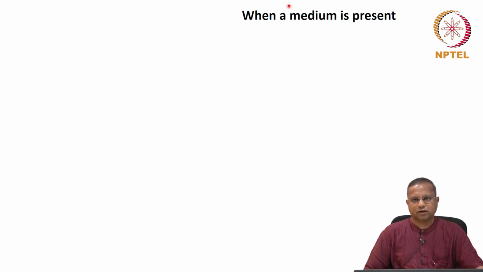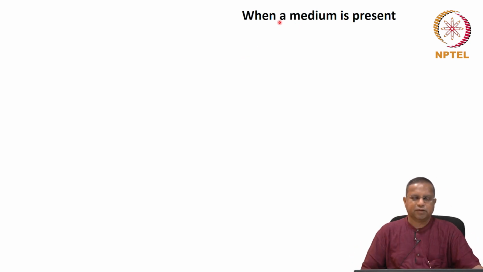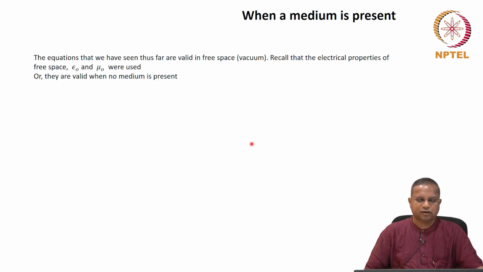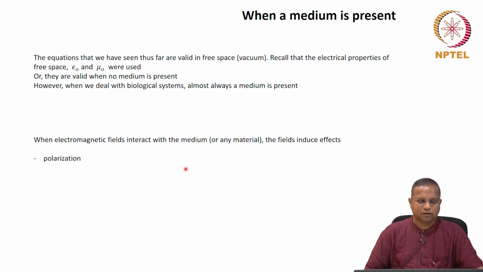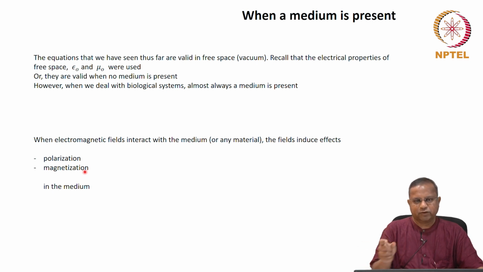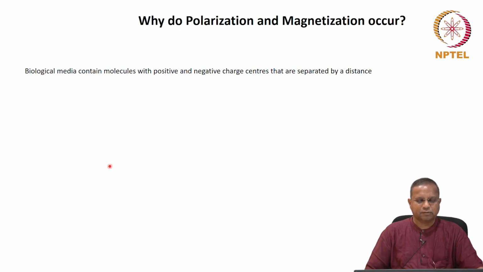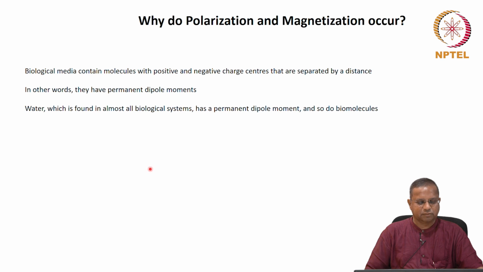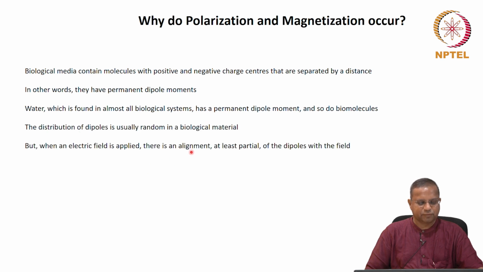Whereas in a biological system, a medium is usually present, and therefore we need to consider the effect of the medium on the Maxwell's equations. Then we saw that the medium brings in effects such as polarization and magnetization. Polarization is because of the dipoles that are present in the molecules comprising the medium. And magnetization is a similar thing that happens in the medium in the presence of a magnetic field.